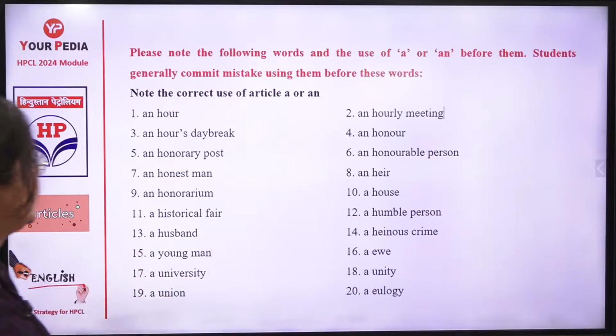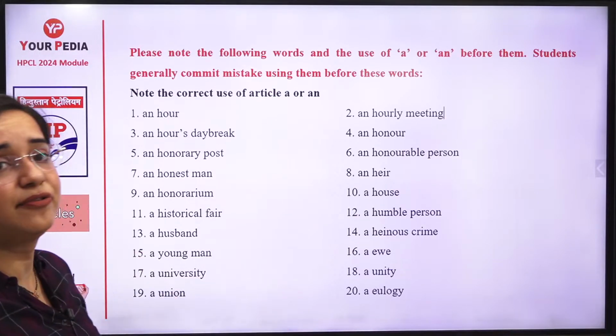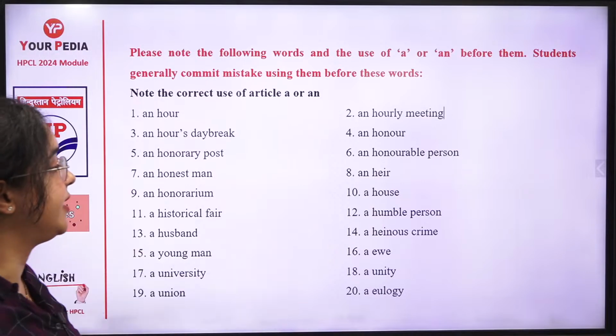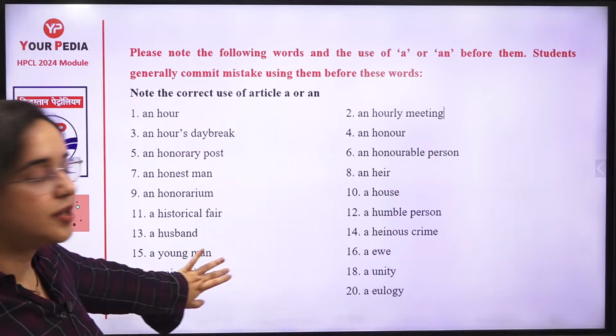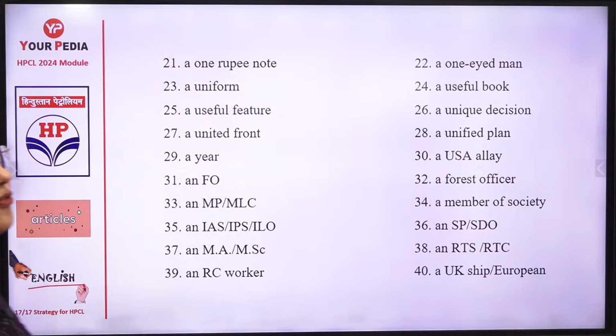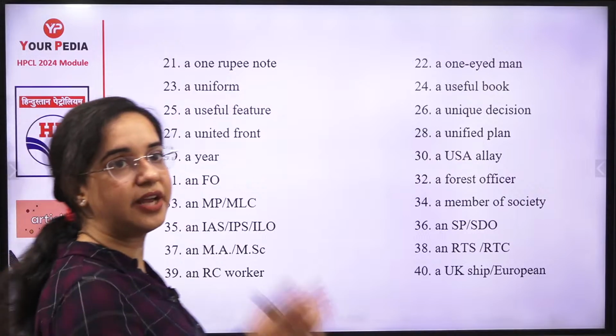So it will be in this way. 16, Eve. It's E. It will be an Eve, not a E. So there can be some errors. An Eve. E is there, so an will be there.